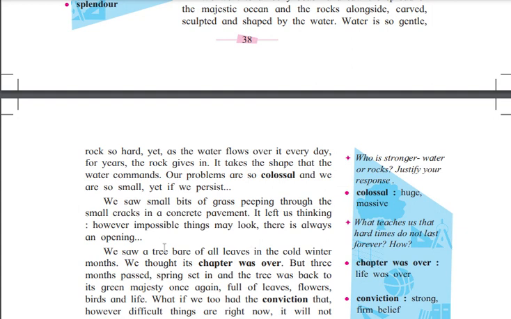So we can say that there are many problems, but there will be one opening. We cannot say that all the solutions are closed for us.